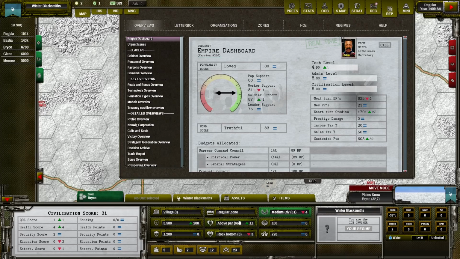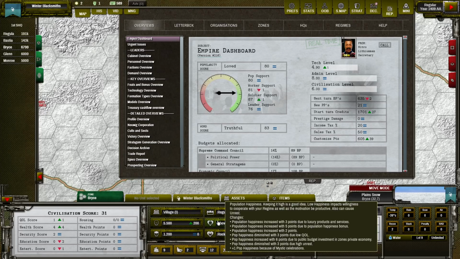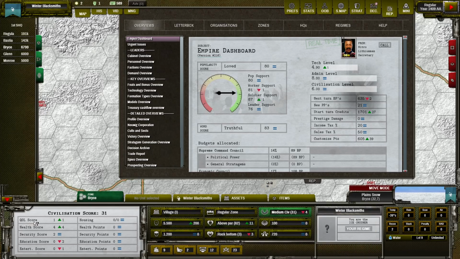But happiness is not the only reason why we should care about the quality of life score. Those four areas can also prevent some bad events. If we do not care about the health of our people, then we might have some bad disease. Also, low security means it's not safe in our zone, and there can be some raids, bandits, or thieves.